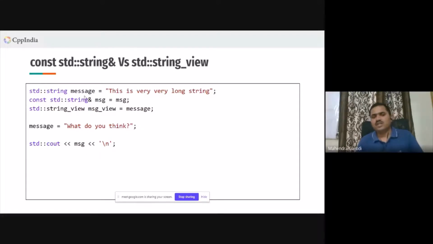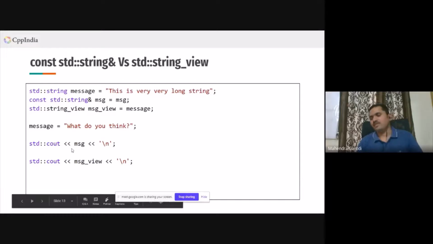If the original value is getting changed, then this reference doesn't guarantee you everything correctly. You might get a problem there, and similarly with the string view also. In both cases, the behavior is undefined.